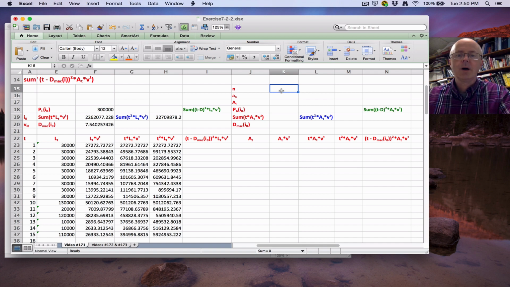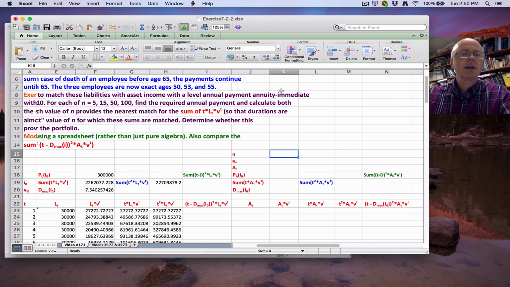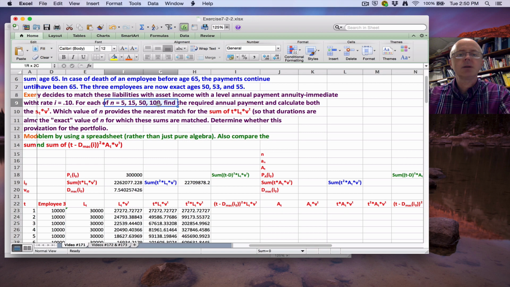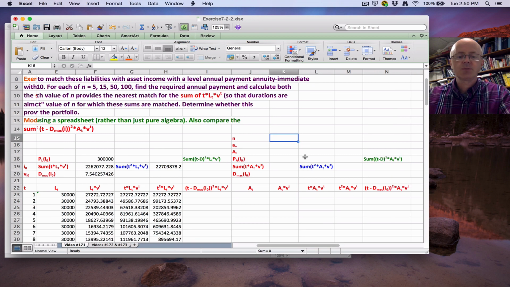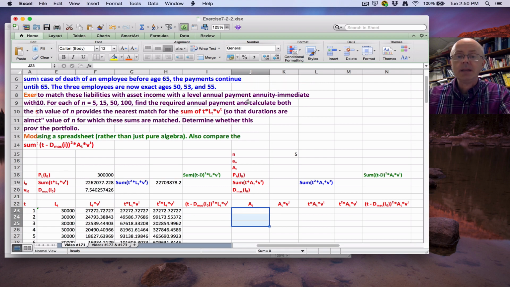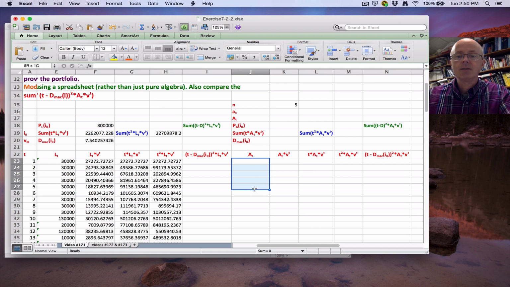So n, looking at the problem statement, is going to be either 5, 15, 50, or 100. Let's first just put a 5 in there. I don't know the asset cash flow yet. I want to figure out what that is. If n is 5, and this is a level annuity immediate, then I'm going to get 5 non-zero numbers here for those 5 payments. If n is 15, then I'll get 15 numbers here. If n is 50, I'll get 50. If n is 100, I'll get 100. And I've got to figure out what those payments are.